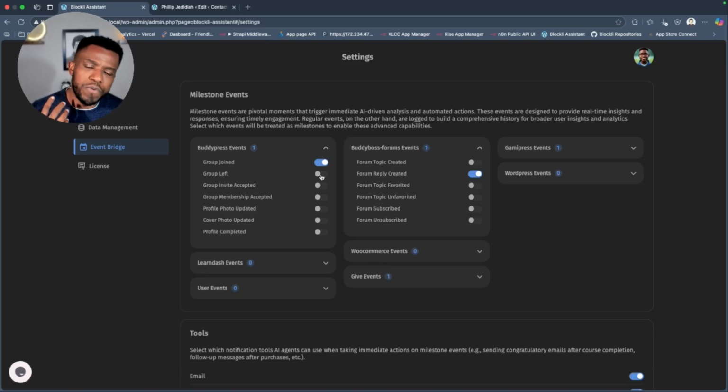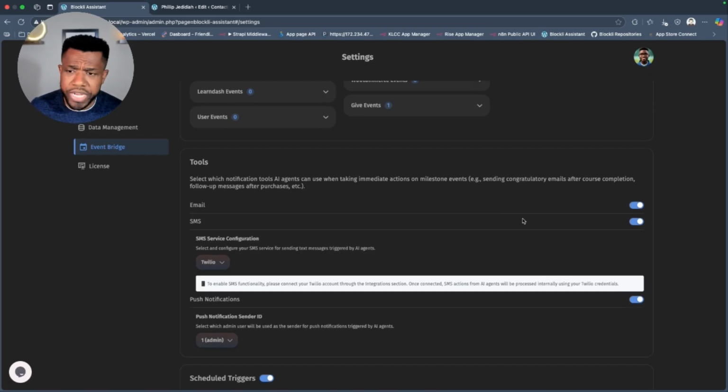And then for events that you didn't turn on, they are still logged into the user history and used to enrich that user context. But the LLM is not going to take action immediately. It's not going to wake up. Say, for example, group left is not turned on, but group left will still be logged in the user history, will still be used in the user history summarization to add context about who this person is. But the AI agent is not going to do anything if somebody leaves a group unless I turn it on, right? That's how we're thinking about this, because this is the future I see for WordPress automation.